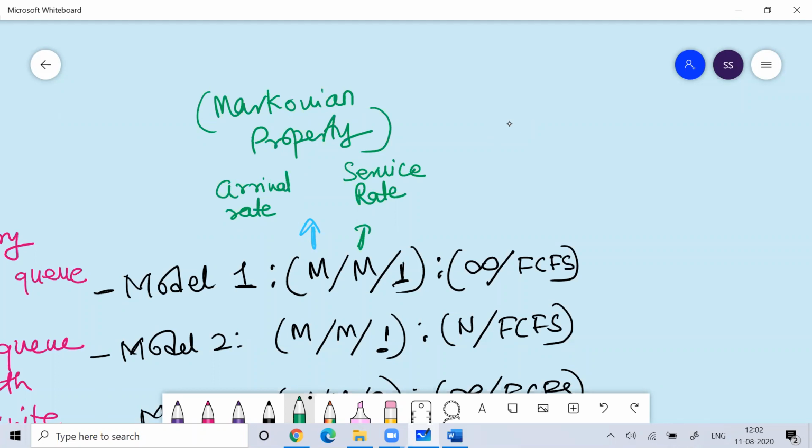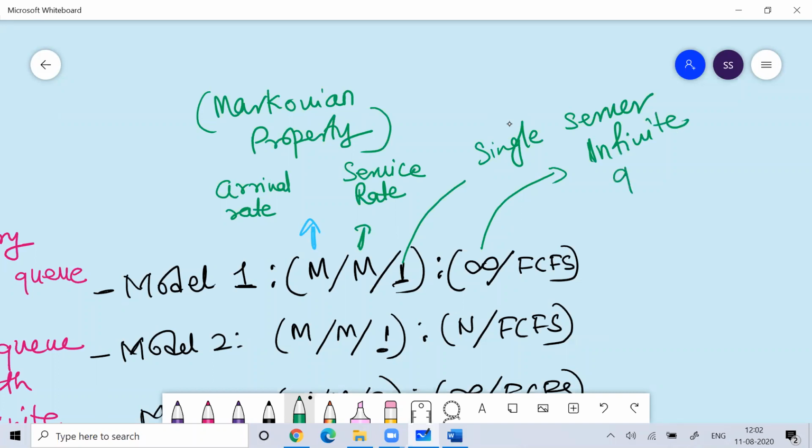This 1 represents the single server, and the infinity talks about the infinite queue length. And FCFS is the queue discipline.